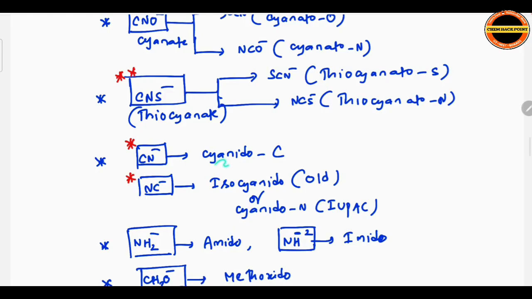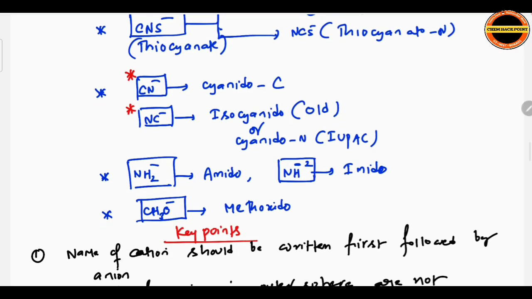Next, CN-, cyanido-C; NC-, isocyanido according to the old system, or you can write cyanido-N in the IUPAC system. It is purely based on connection. If carbon is connected, cyanido. If nitrogen is connected, isocyanido. Next, NH2-, here it is amido.